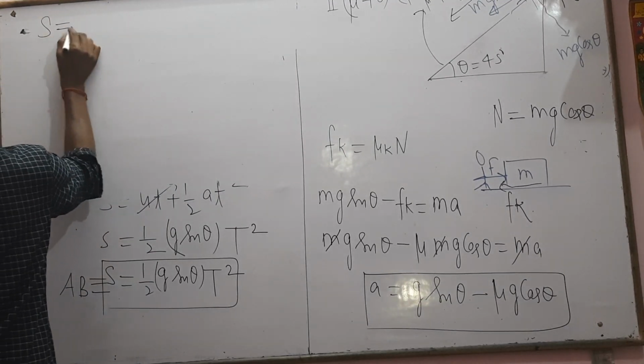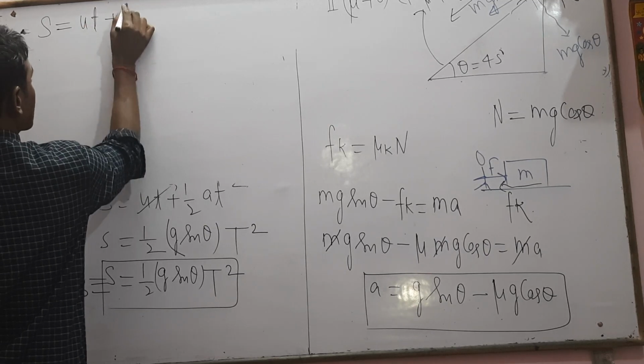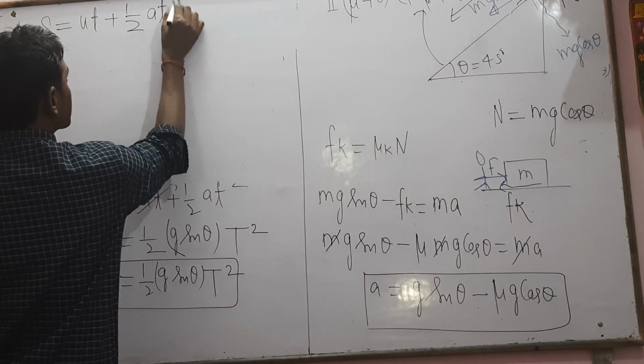Now we use the kinematic second equation, s equals ut plus half at square.